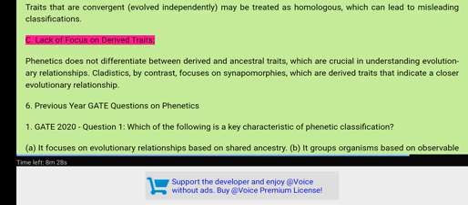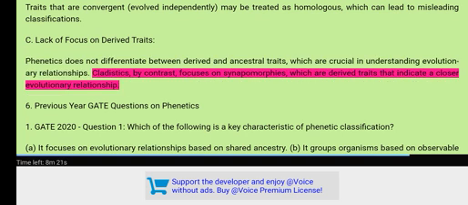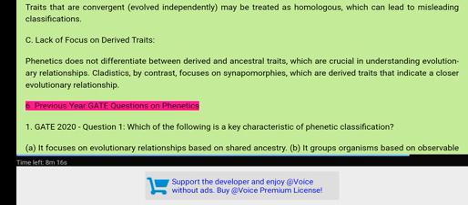C. Lack of focus on derived traits. Phenetics does not differentiate between derived and ancestral traits, which are crucial in understanding evolutionary relationships. Cladistics, by contrast, focuses on synapomorphies, which are derived traits that indicate a closer evolutionary relationship. 6. Previous year GATE questions on phenetics.